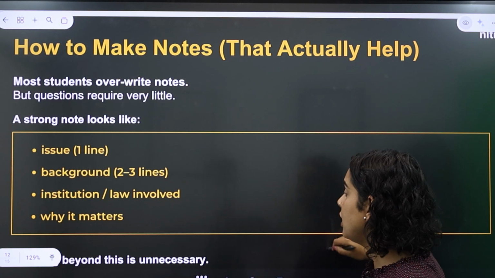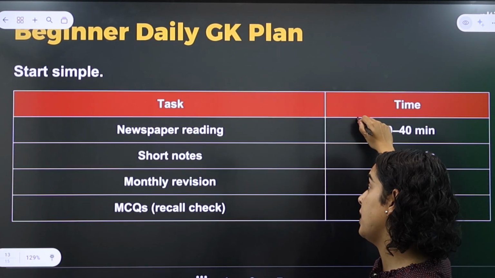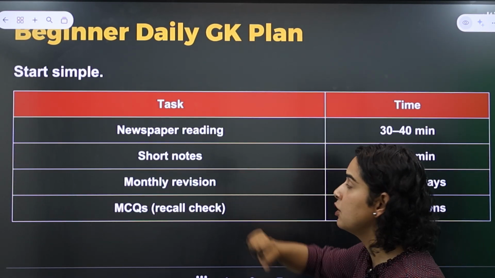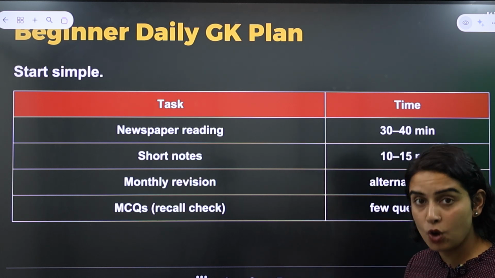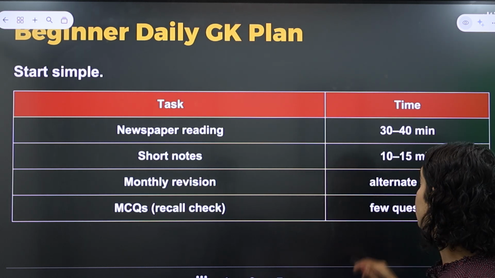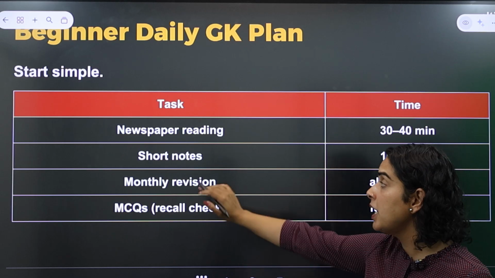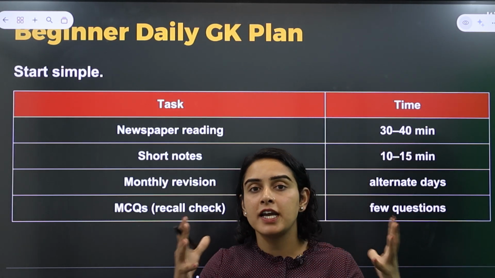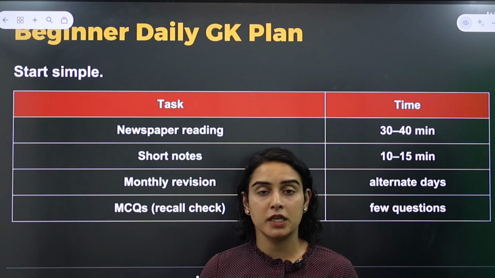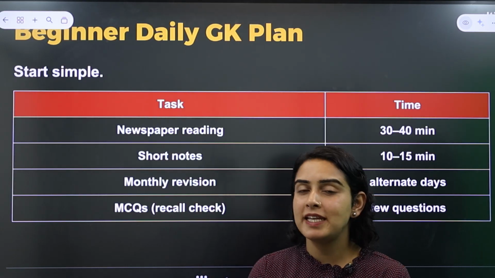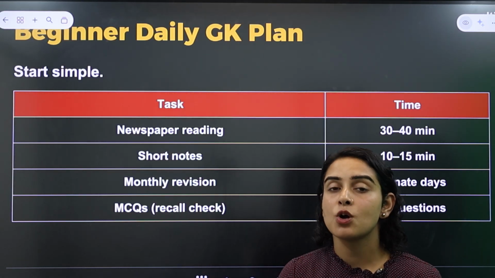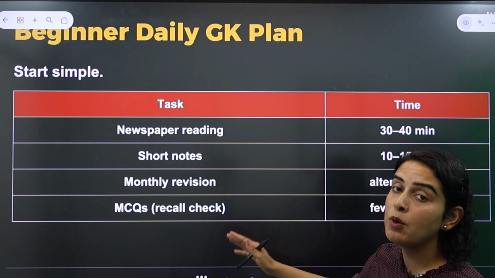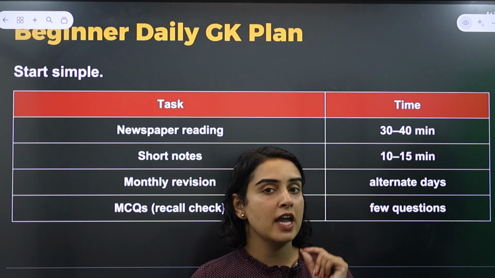So, what should be your daily GK plan? You should be spending around 30 to 40 minutes every day reading newspapers. Reading alone is not enough. You also have to make time of around 10 to 15 minutes to make short notes around the same. Make sure you're also giving time to revise all of it that you are reading and making notes of. So, every month, please take some time out and revise all that you have read in the past one month. And finally, keep on practicing by solving MCQs.